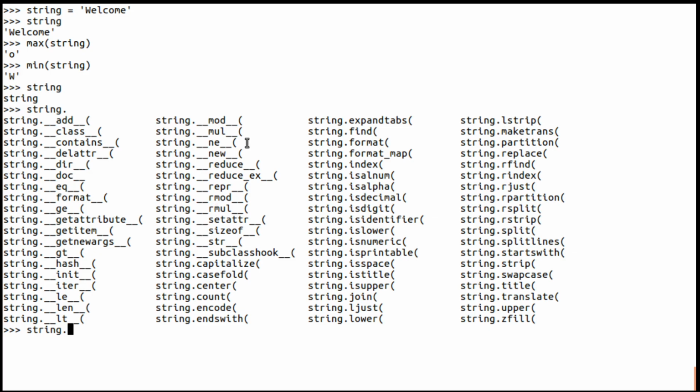Sizeof, mod, center, find, meaning string dot find is the find method, then index, isalnum, isalpha, isdecimal, isdigit. Many of these methods we have used. Then isnumeric, isprintable, meaning it tells whether it's a printable character or not, isspace, isupper, islower, join, and so many other methods.